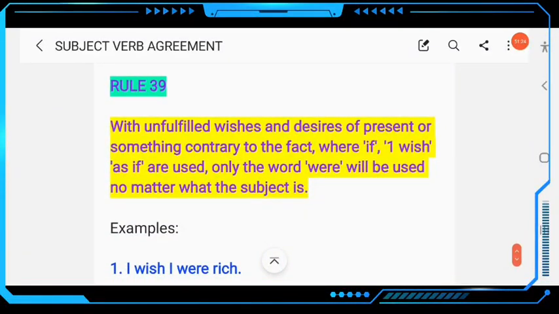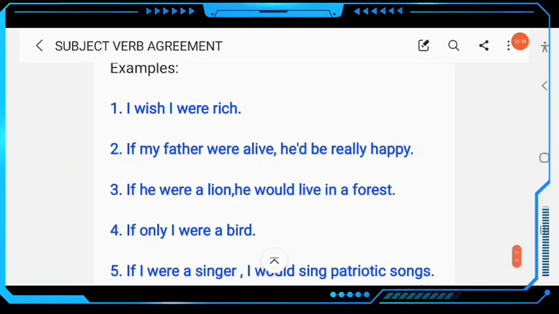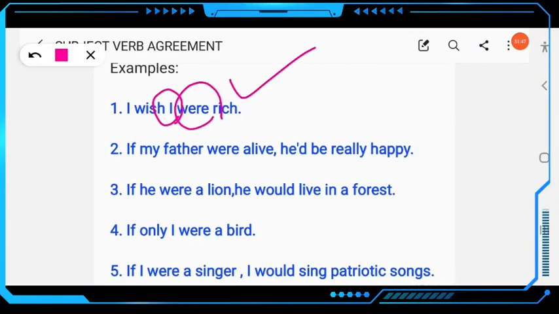With unfulfilled wishes and desires of the present, or something contrary to the fact, where if, I wish, as if are used, only the word were will be used, no matter what the subject is. Here the example, I wish I were rich. So here I wish is imagination, that doesn't indicate reality. This is imagination, the wishes. I wish I were rich.